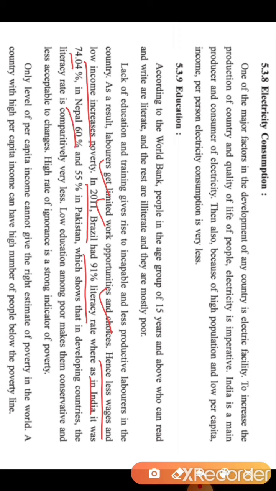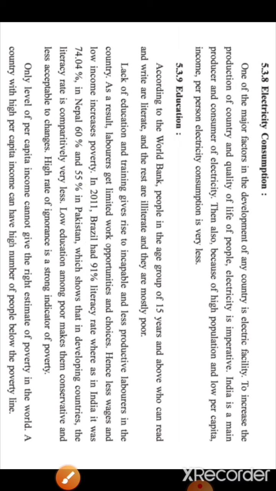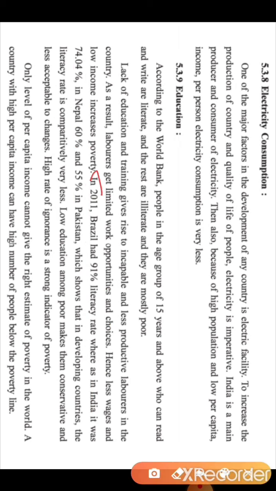In Nepal it was 60%, and in Pakistan it was 55%. So here is the data about the literacy rate, which shows that in developing countries the literacy rate is comparatively very less. If you see the literacy rate of Brazil, it is quite high. And if you see India, Nepal and Pakistan, these are developing countries, the literacy rate is very less.